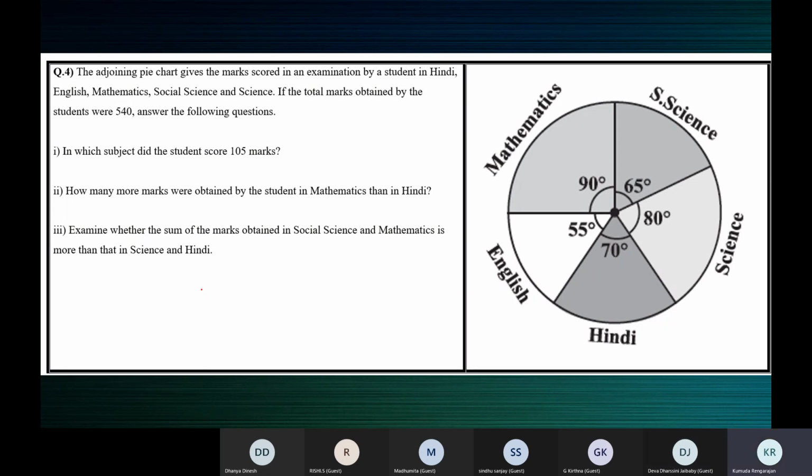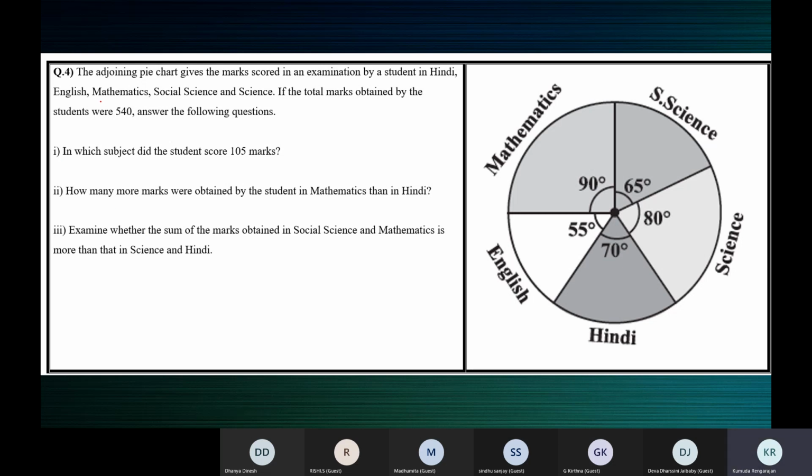Okay. So here, children, the adjoining pie chart gives the marks scored in an examination by a student. The pie chart is given to us. It gives the marks scored in an examination by a student in Hindi, English, mathematics, social science, and science. If the total marks obtained by the student were 540, answer the following questions.